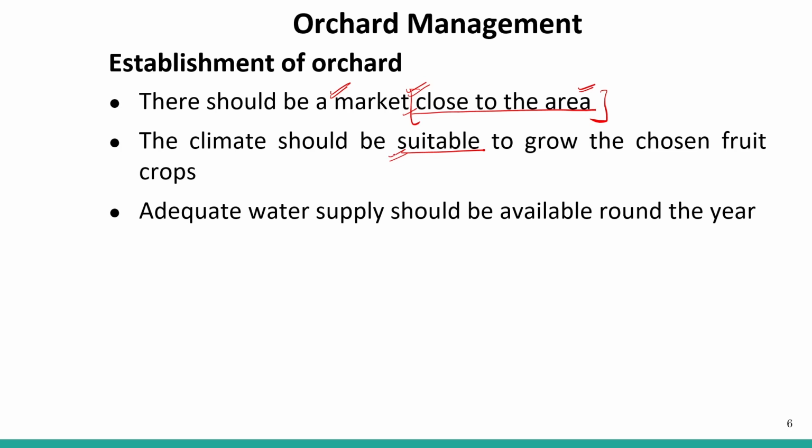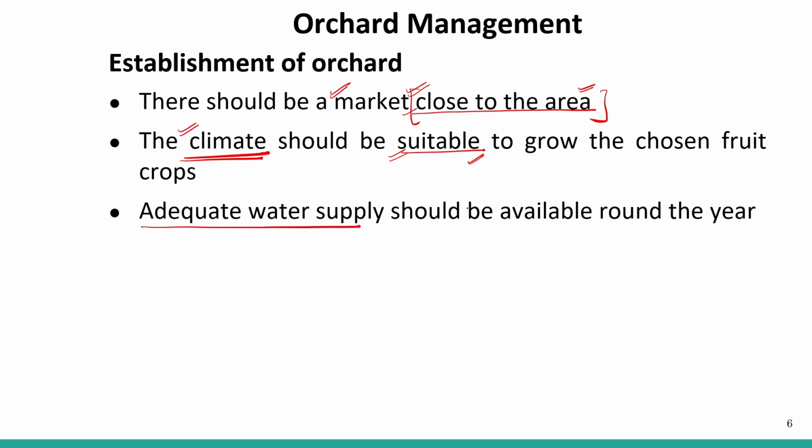Suppose your orchard is in the Deccan Plateau and you are growing fruits that are grown in cold regions, such as the Himalayan regions, then it will not be a good option, because that climate is not available. It will not support growing that particular fruit. So according to the climate, you must choose your fruit crops.